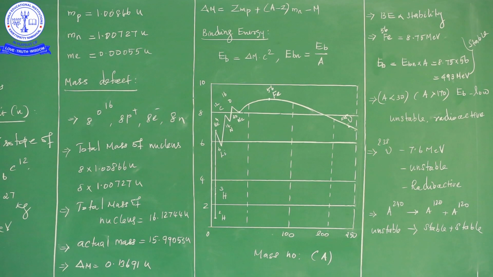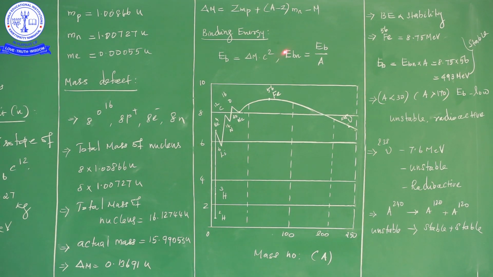So binding energy is nothing but, when protons and neutrons form a nucleus, the mass disappears and is converted into an equal amount of energy. That energy is known as the binding energy, which is denoted by the symbol EB. Then EB is equal to mc square. Here instead of m we can write delta m into c square. This is the binding energy of the nucleus.